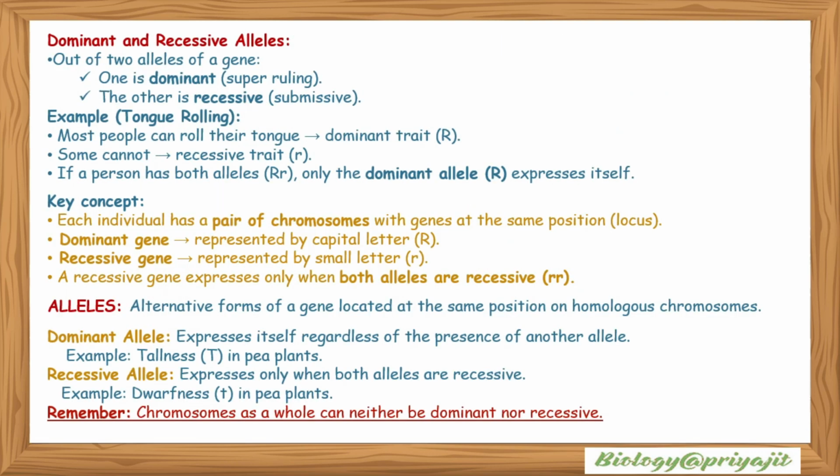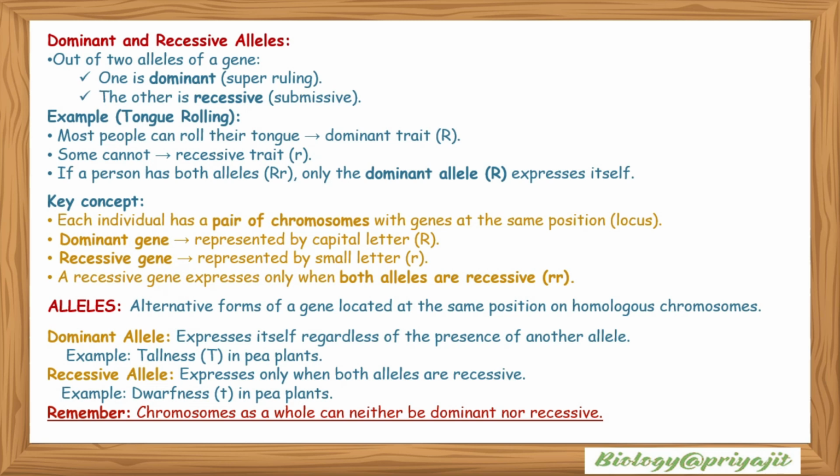Dominant and recessive alleles. Out of the two alleles of a gene, one is dominant, which is overruling, and the other one is recessive, or submissive. For example, in tongue rolling, most people can roll their tongue; it's a dominant trait. Some cannot; this is a recessive trait. If a person has both capital R and small r, only the dominant allele expresses itself.